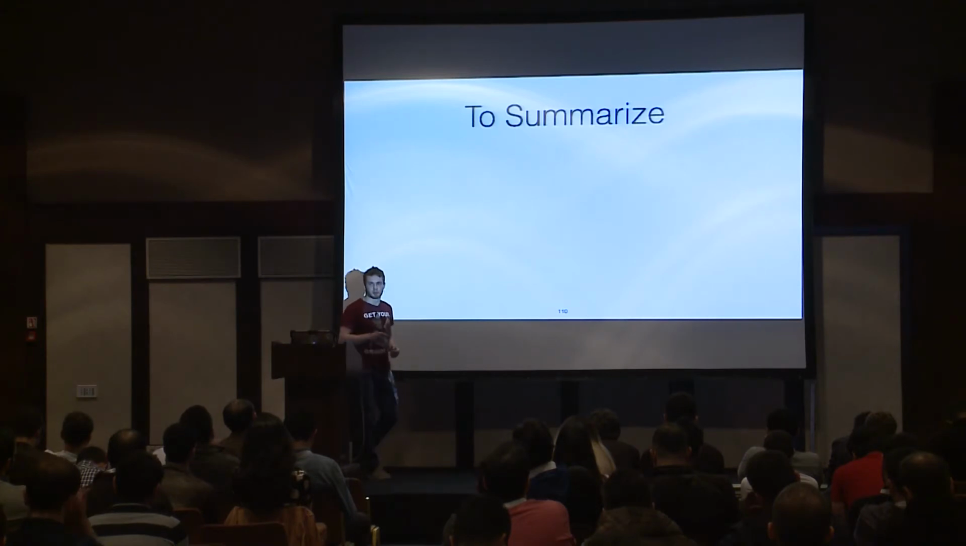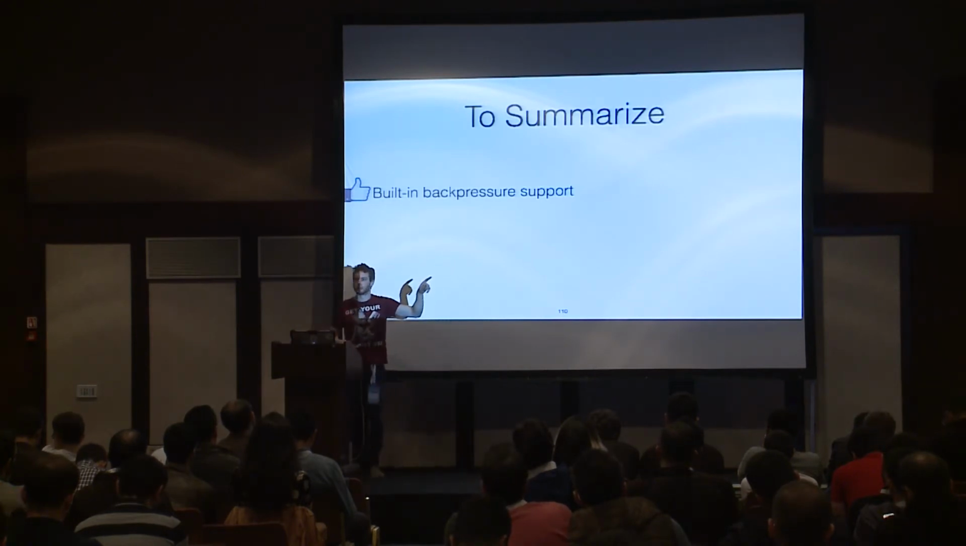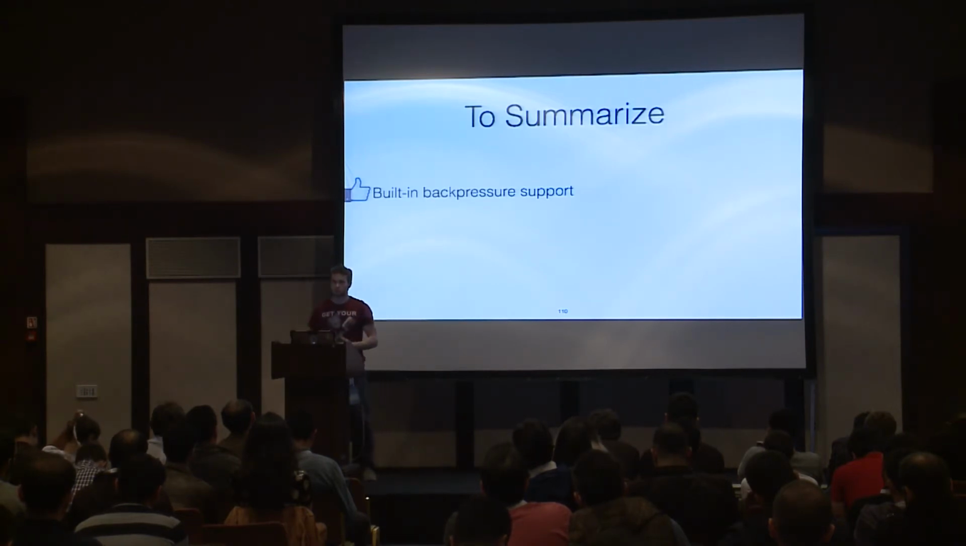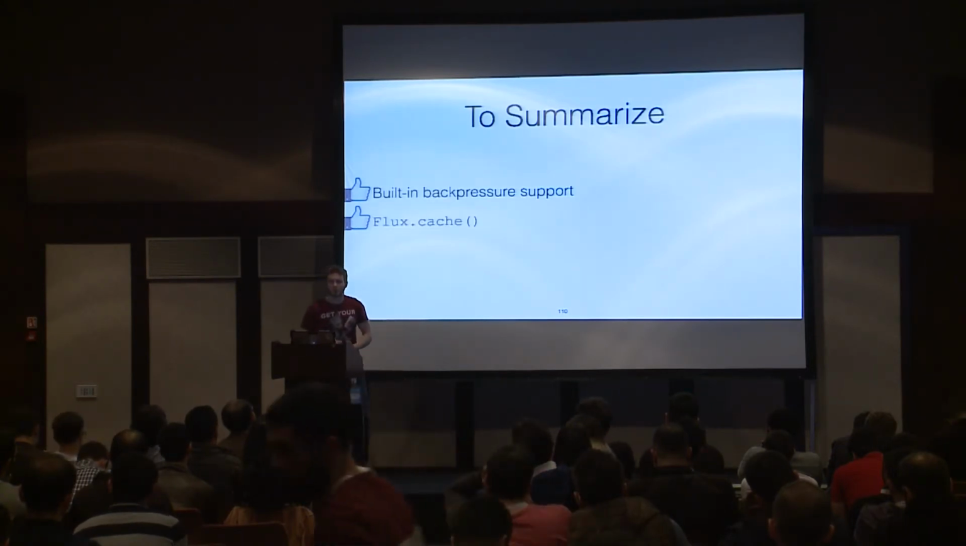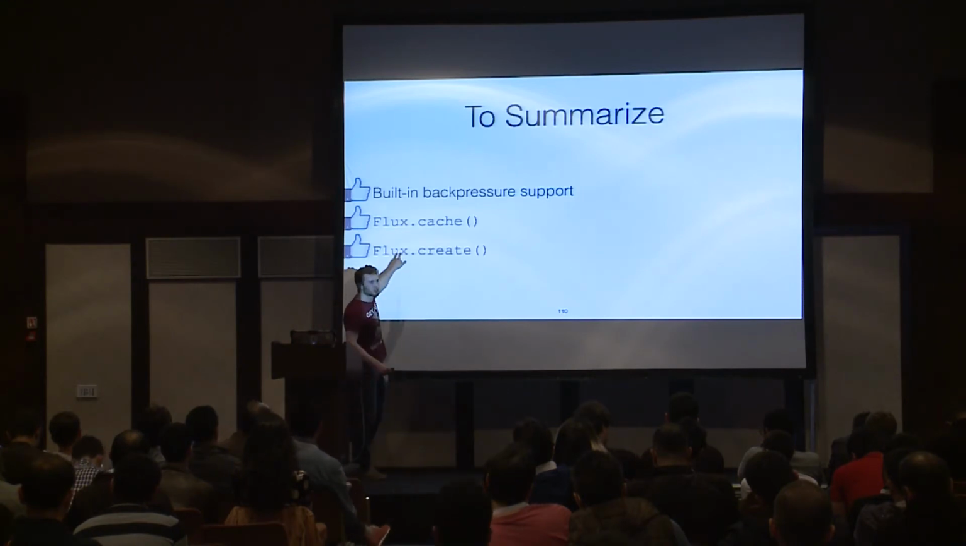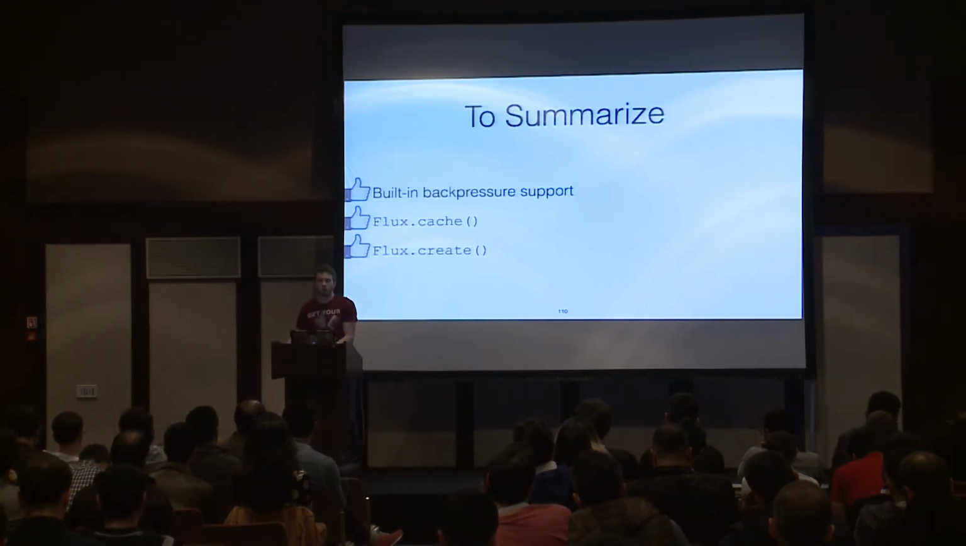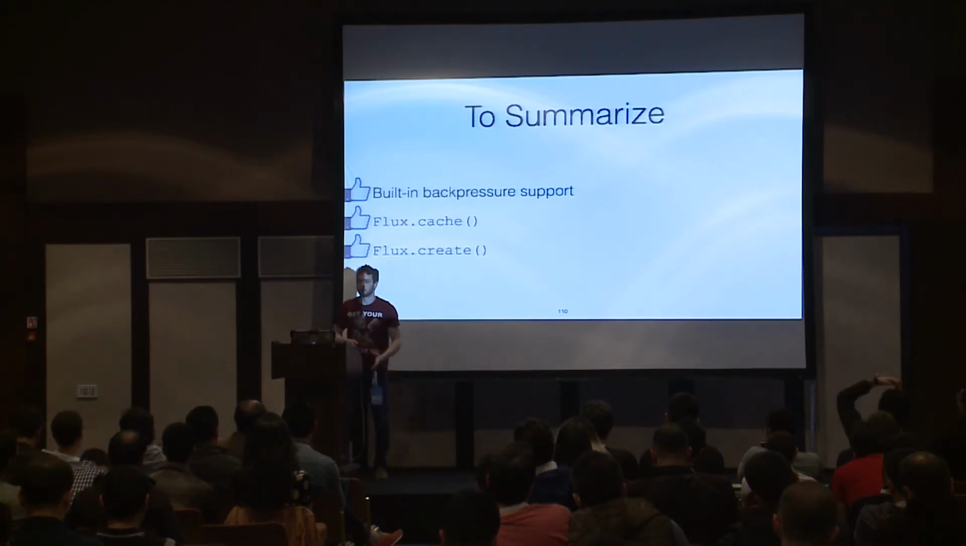So to summarize, to highlight the most important parts, first of all, there is built-in back pressure support in Reactor, which is amazing. We don't have to care a lot about that. We just have to apply one operator to enable back pressure support. Along with that, we have Flux cache, which allows us to cache the last element in our stream. And finally, we have Flux create, which allows us to adapt everything. All we have to do is apply one operator to adapt callback-based asynchronous communication to a reactive one.